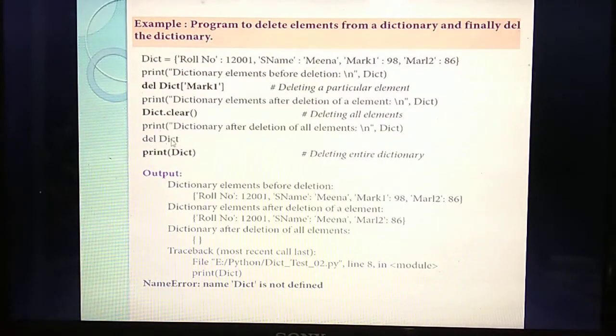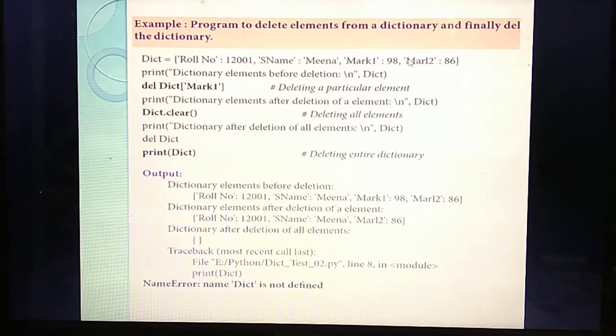Understand? So listen, see the program. What output will you get? First, print the dictionary elements before deletion. Before deletion you are calling the dictionary name, so all the elements will display. See, in the first line all the elements are displayed. Next, del dict of mark 1, so you are going to delete this one, mark and 98. See the output, whether the mark and 98 is there here. No. Remaining all the fields are there. Only this mark 1, 98 is not there. Why? Because you have already deleted it.